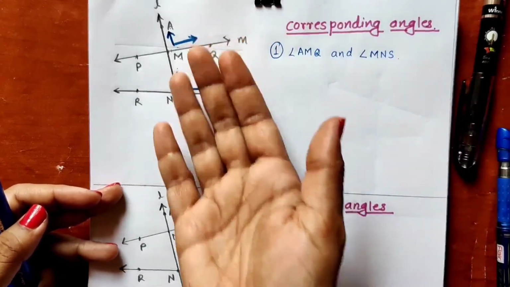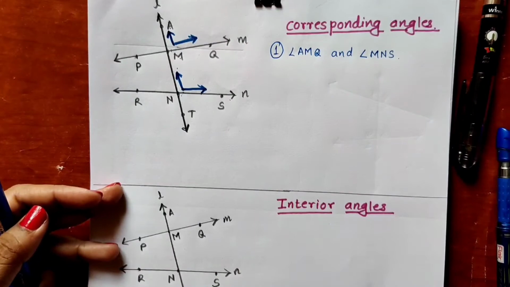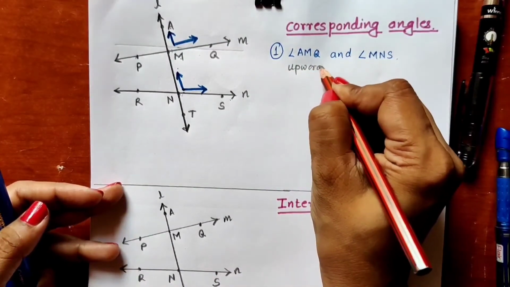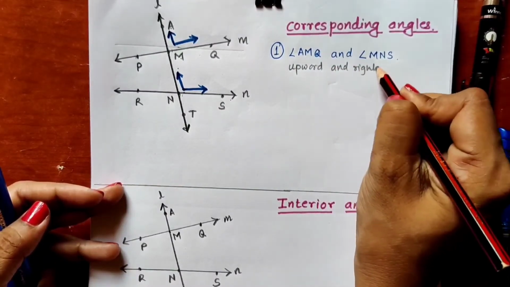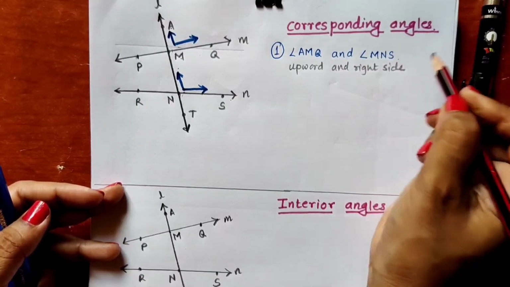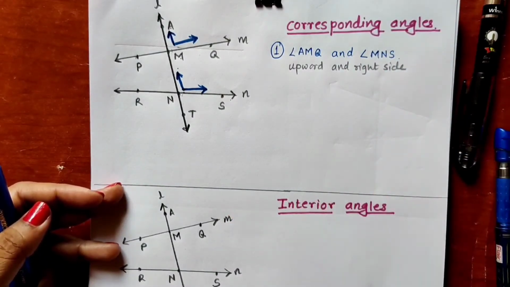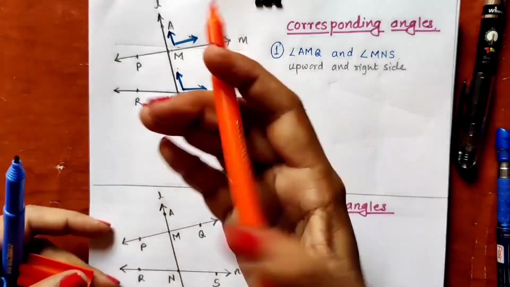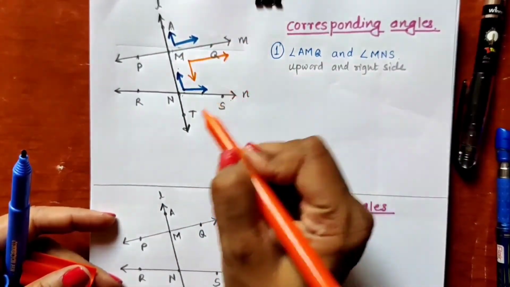Now let us see downward direction of the transversal and the right hand side of the transversal. It was upward direction and right hand side earlier. Now we will see downward direction and right hand side. Which two angles can we see here? This is downward direction and right hand side.